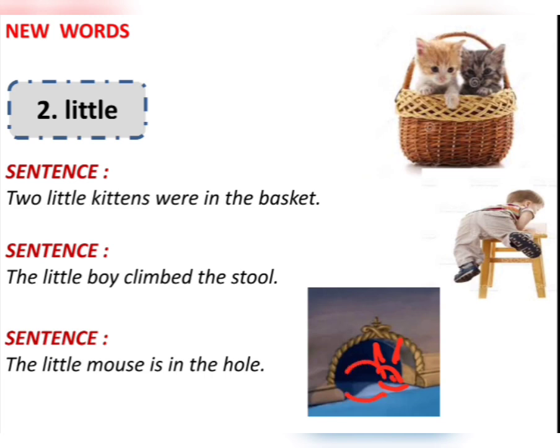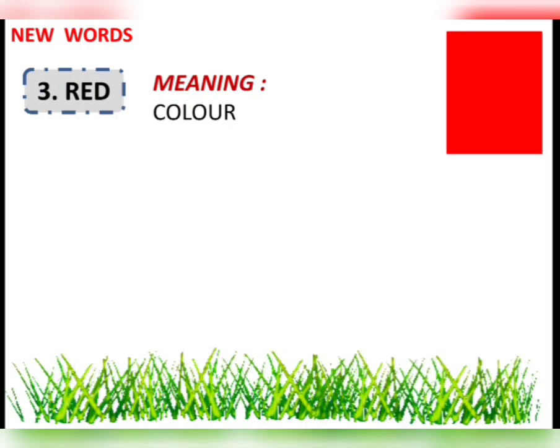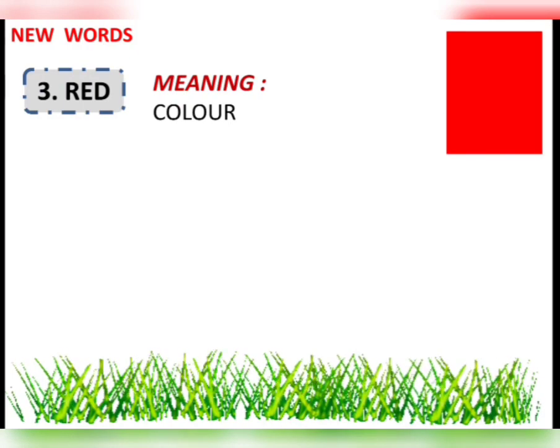So, the little mouse is in this hole. Hope you can make a sentence with the word little. So, let us see the next word. The very picture says, yes, what is this color? Very nice. This color is red. So, our next word is red. It is a color, isn't it?